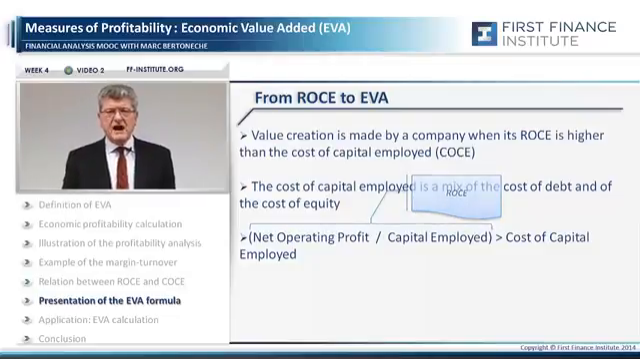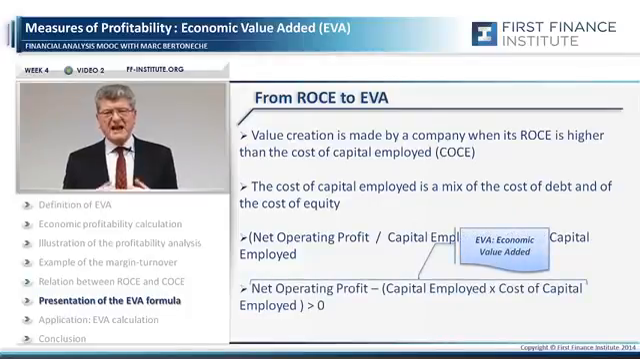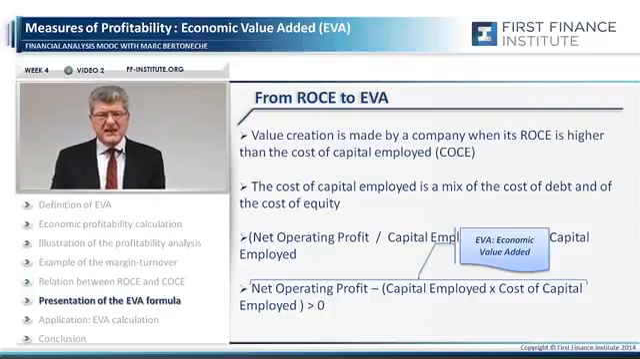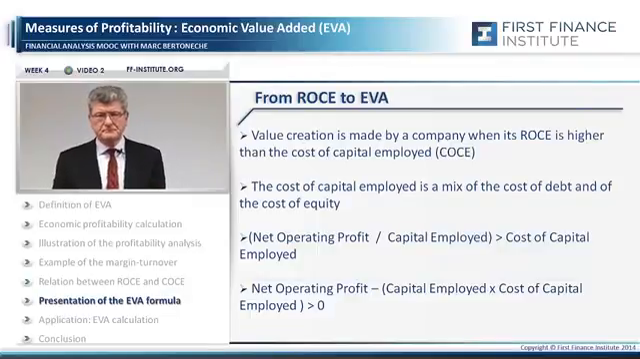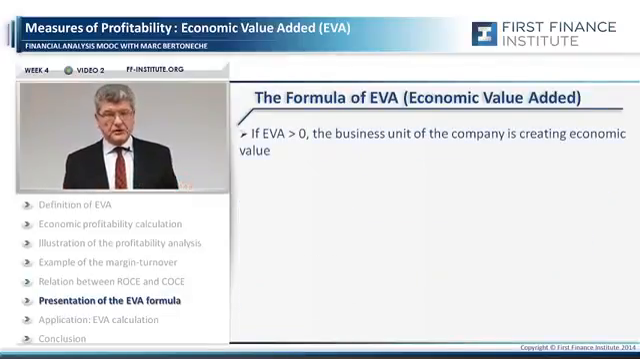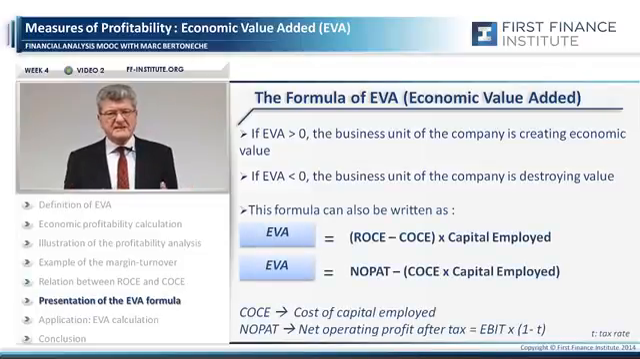From that, we derive the formula of EVA, saying that the return on capital employed has to be higher than the cost of capital is the same as saying that EVA has to be positive. Let's summarize that. If EVA is positive, higher than zero, the company is creating value. If EVA is negative, less than zero, the company is destroying value. And the two ways of presenting the EVA formula, which are obviously identical.